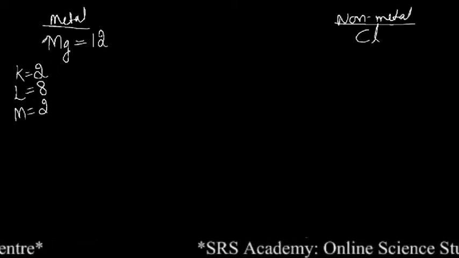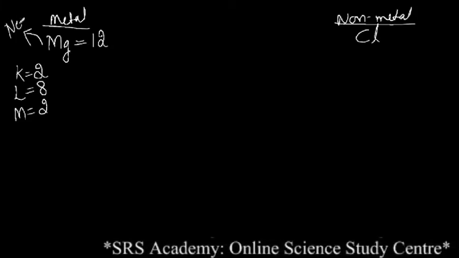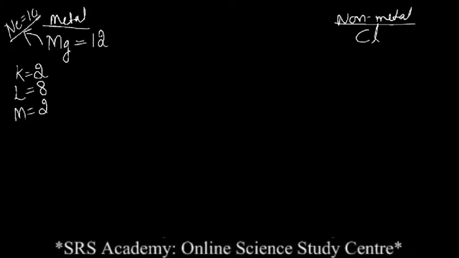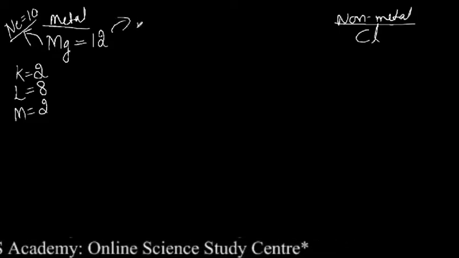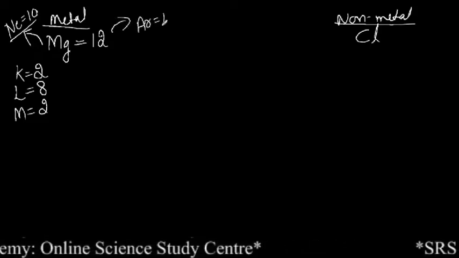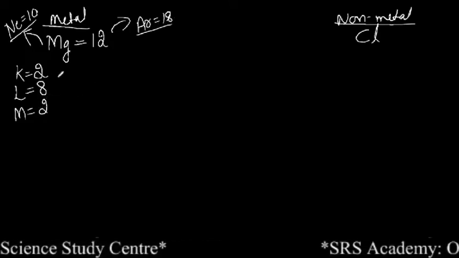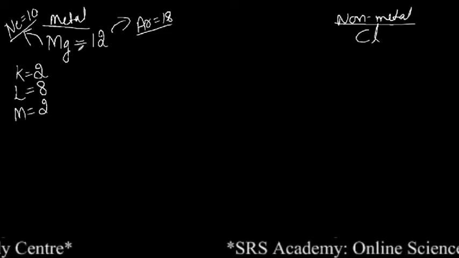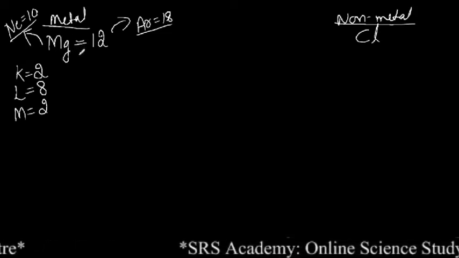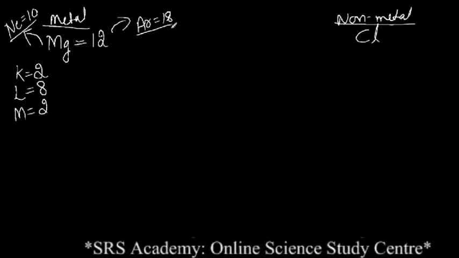So which is the nearest noble gas for magnesium? The previous one is neon, atomic number 10. Then which is the next inert gas for magnesium? Again it is argon, atomic number 18. So now tell me, in order to gain the electronic configuration of the nearest noble gas, this magnesium either has to lose electrons or it has to gain electrons.